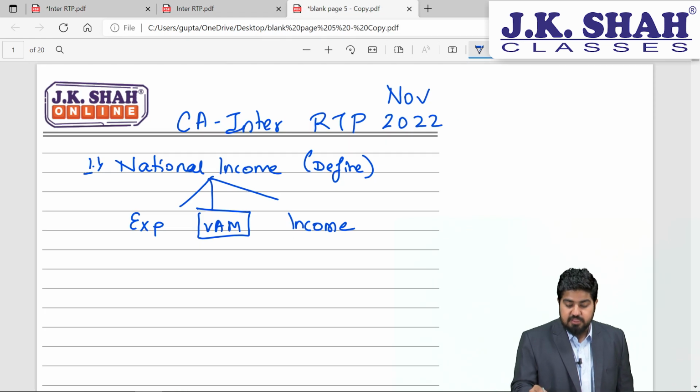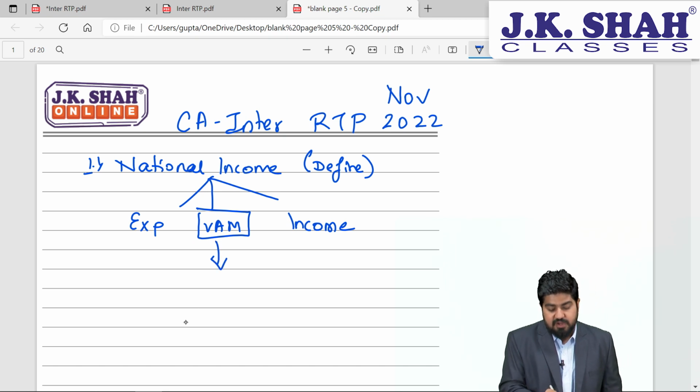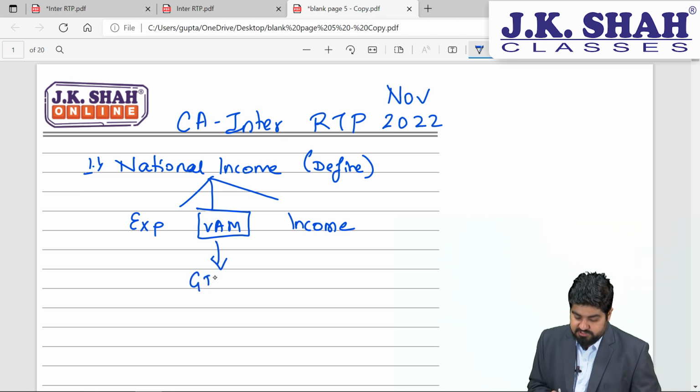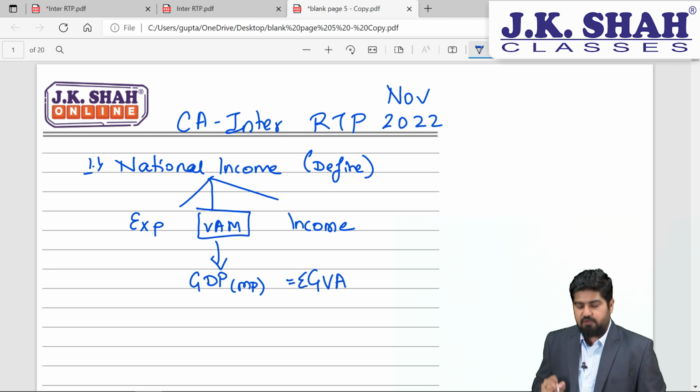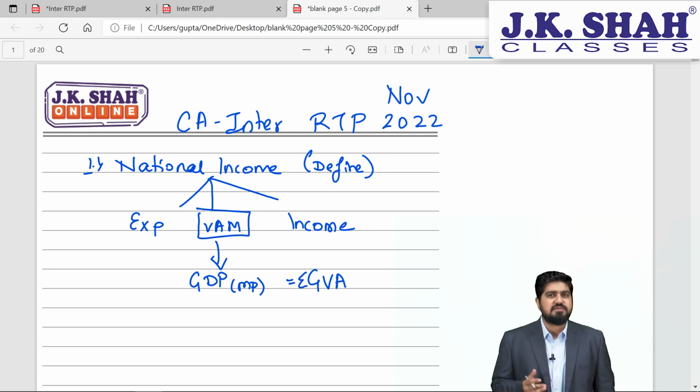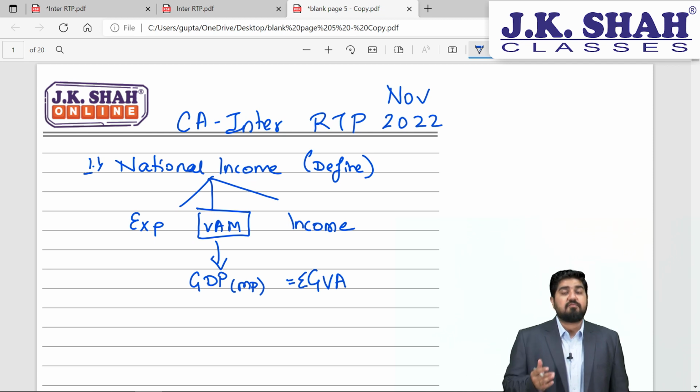So value added method you will have to explain in detail. So what is value added method? In value added method, first of all we calculate GDP. So GDP at market price is nothing but GVA, or it is summation of GVA. Summation of GVA means it is summation of gross value added. Now how do we derive gross value added?